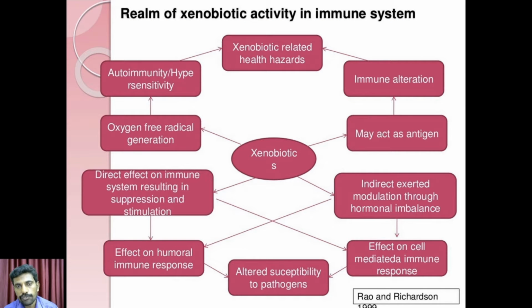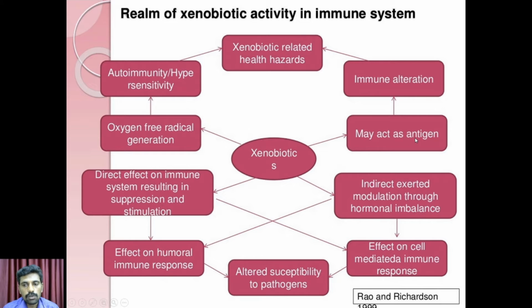So, the justification of xenobiotic activity in the immune system: xenobiotic related health hazards. Xenobiotics are foreign substances. They may be plasticizers, pesticides, or recalcitrant compounds, and they affect or alter the overall immune system. Immune cells like mast cells, basophils and WBCs are altered or malfunction because of these xenobiotic compounds.